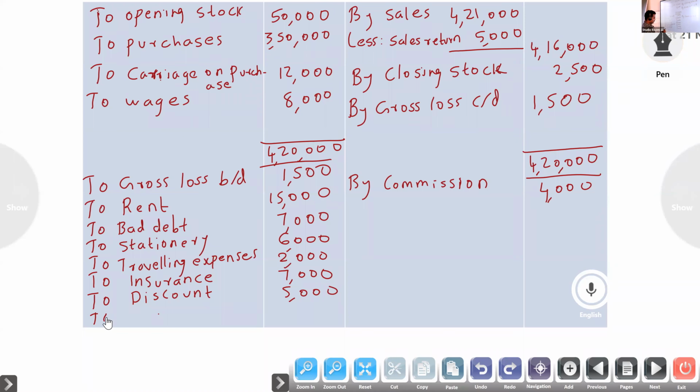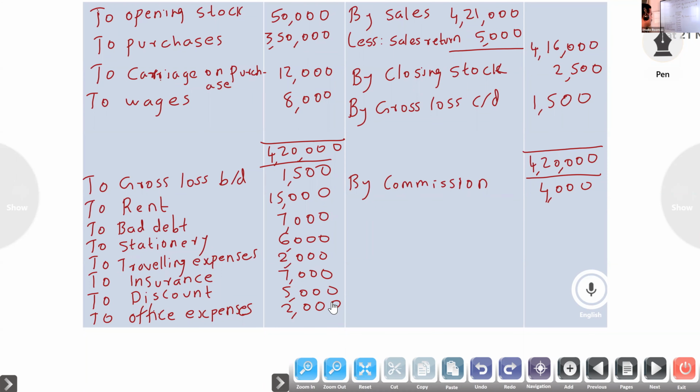Next, to office expenses 2,000. Is there any other item? No.